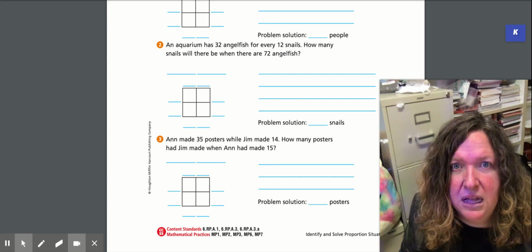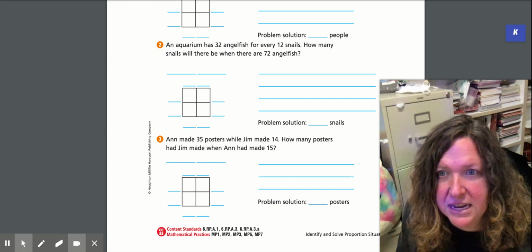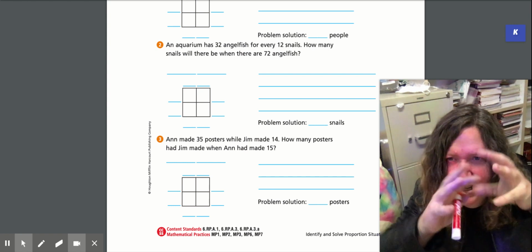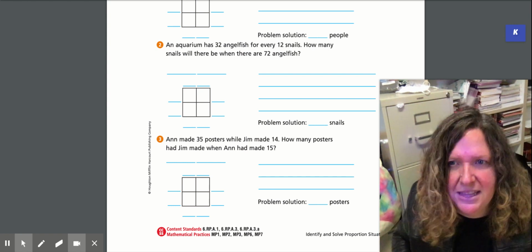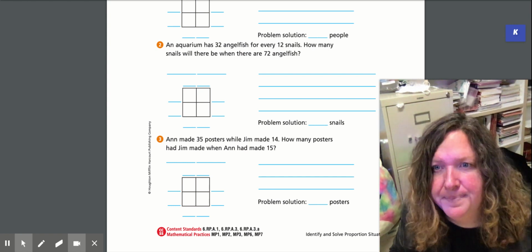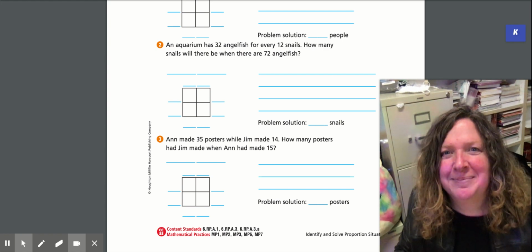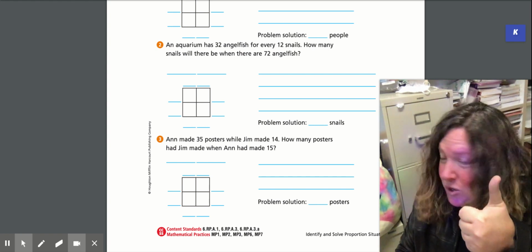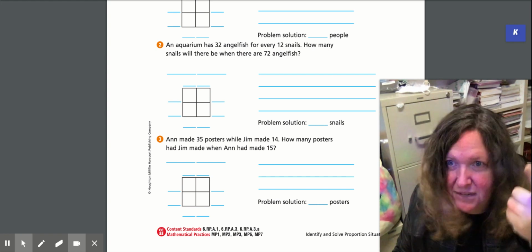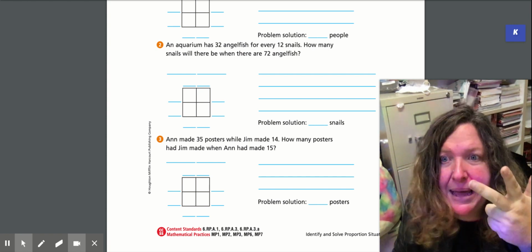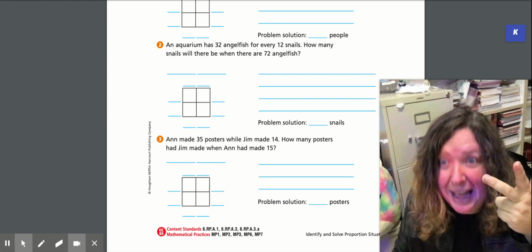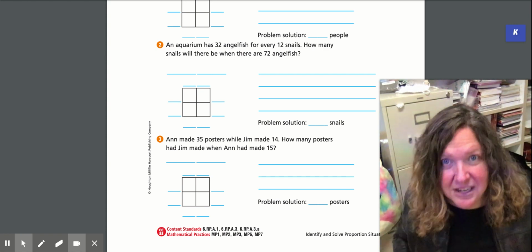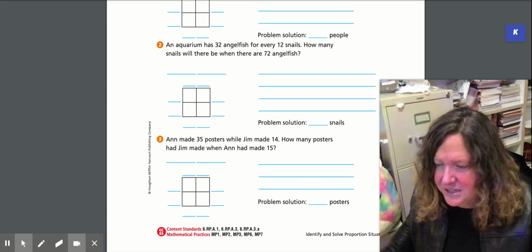What if you were trying to count the snails and they went in those little, you know how people who have aquariums have those little hidey spaces, little sunken ships and that sort of thing? What if you miscounted? Nope, you didn't miscount. So those are your assumptions. We assume that the aquarium is big enough. We assume that none of them have babies. We assume none of them die. We assume we don't lose count, for one thing, because there's so many of them. We assume we don't miscount by some that are hiding or something like that.